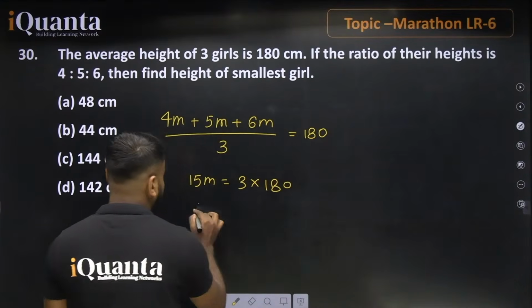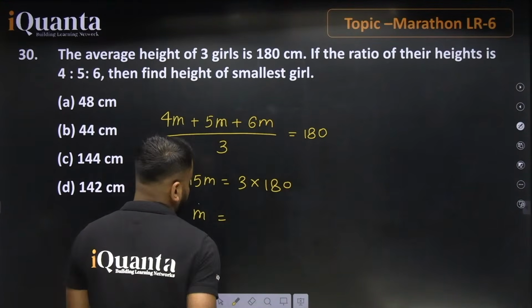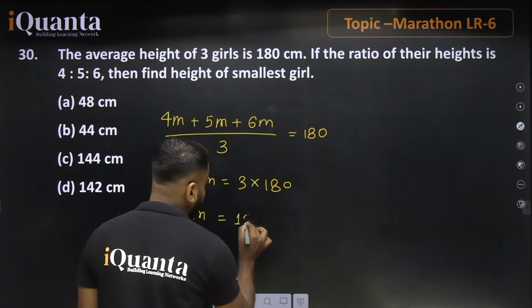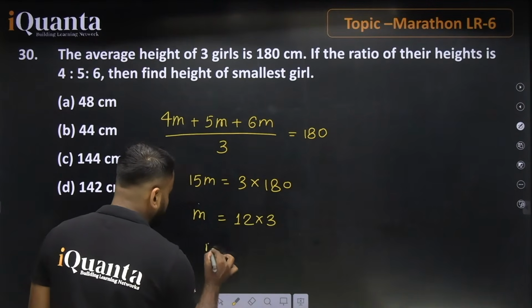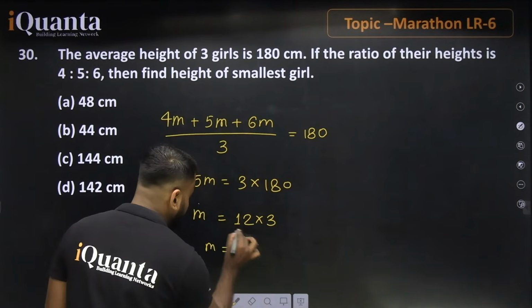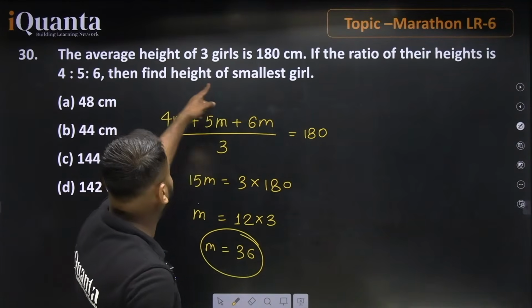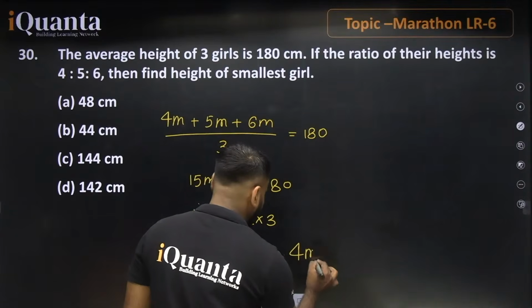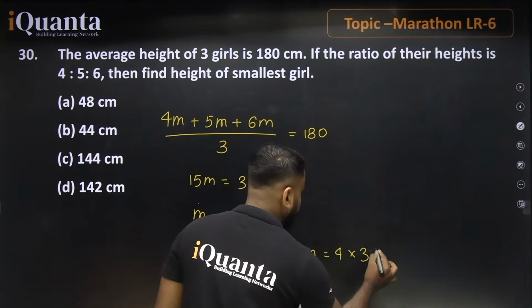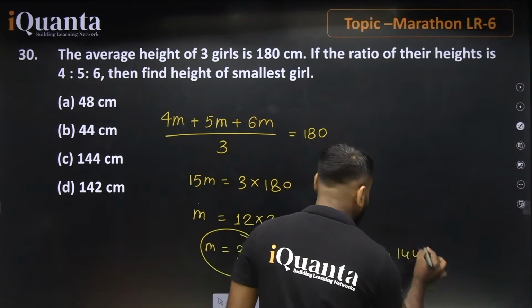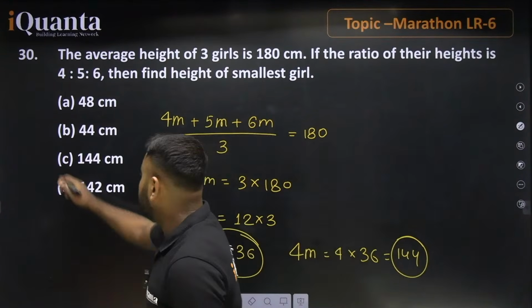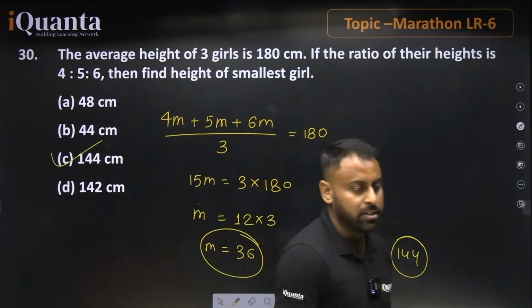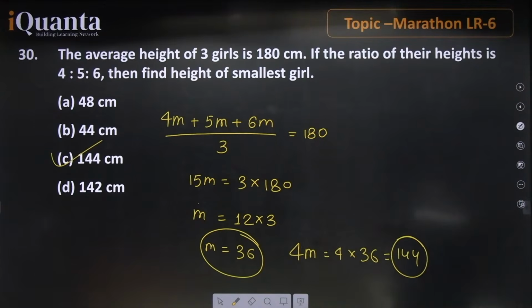If you cancel the 15, m equals 12 times 3, that is 36. Now the question is asking about the height of the smallest girl, which is 4m. So 4m equals 4 into 36, and the value is 144. It means 144 centimeter is the correct answer for this question. I hope that it is clear to everybody.